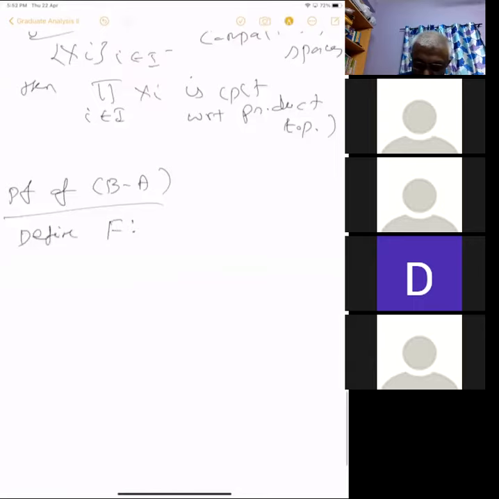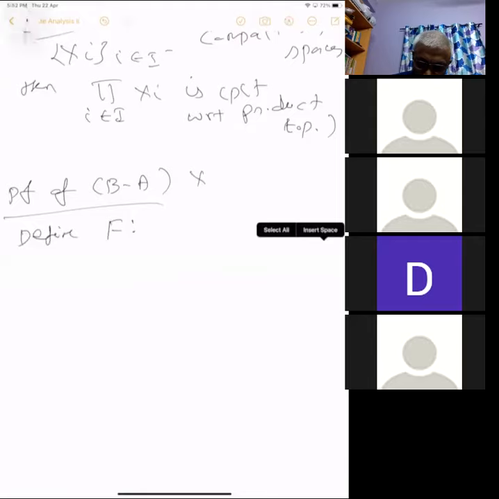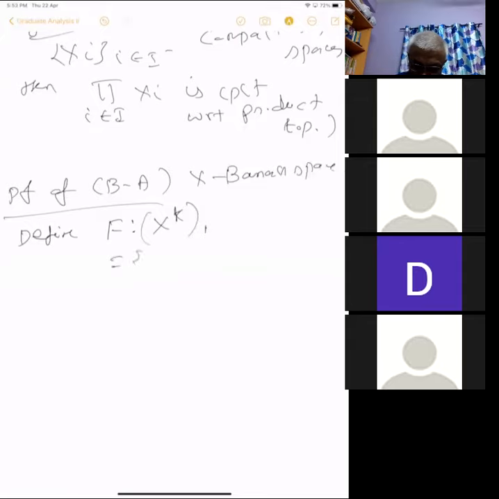X is a Banach space, X star is the dual space, and X_1 star is the unit ball. Define a map F from X_1 star to the product of closed discs indexed by X_1.